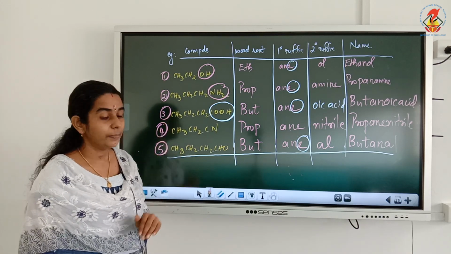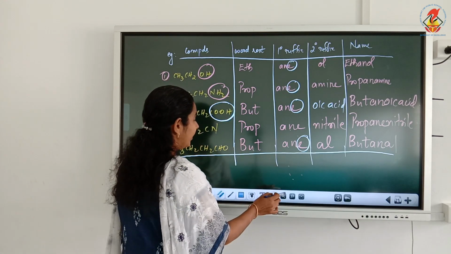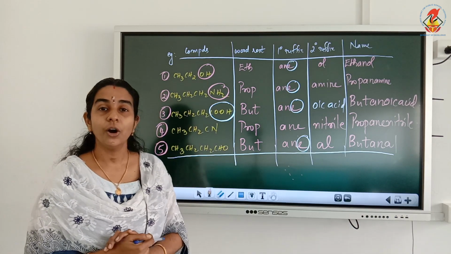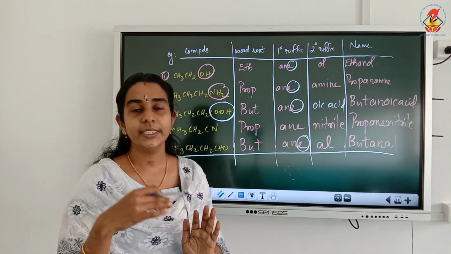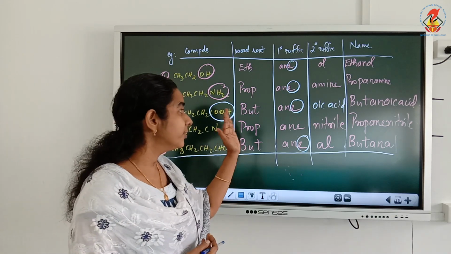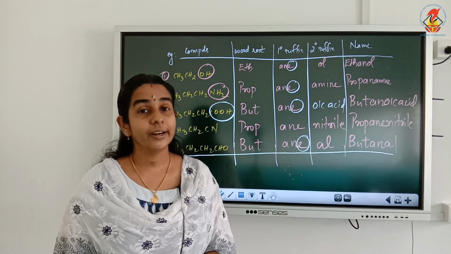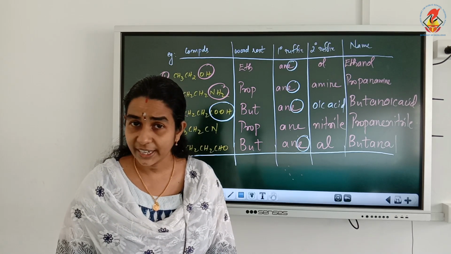Okay, so this is about how to write the name of an organic compound, the basic way. We will see the rules in detail. First we have to write the word root. After the word root, write the primary suffix, that is ANE, ENE or YNE.